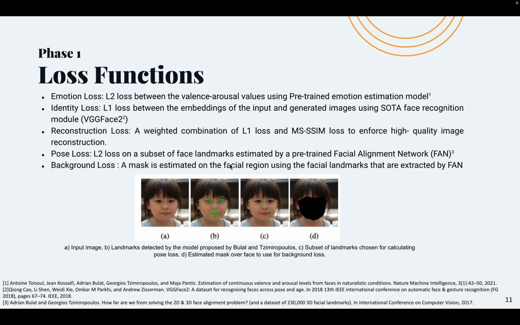For background loss, we estimate a mask on the face excluding background, ears, and hair, and then we use reconstruction loss on the mask region. You can see the mask region in part 2 of this image. By doing so, we can preserve the hairstyle, skin color, and background of the input image.